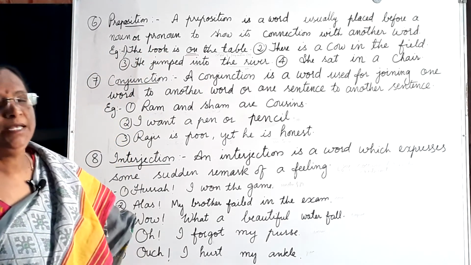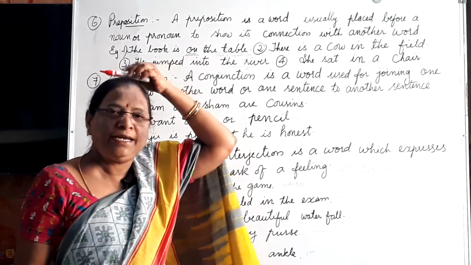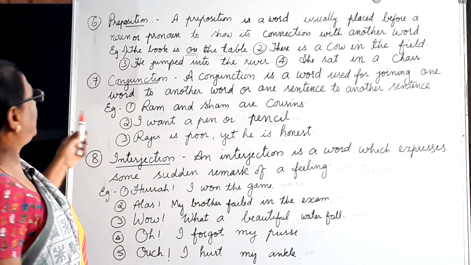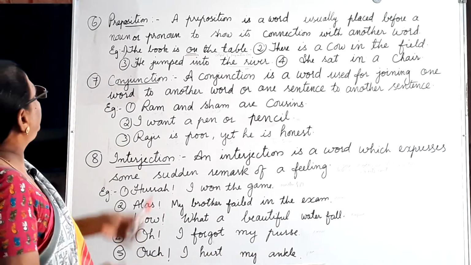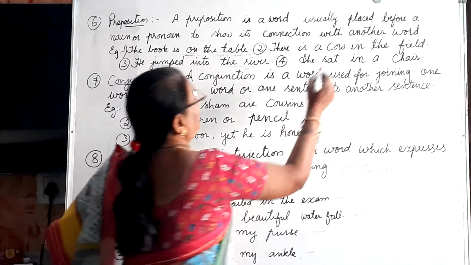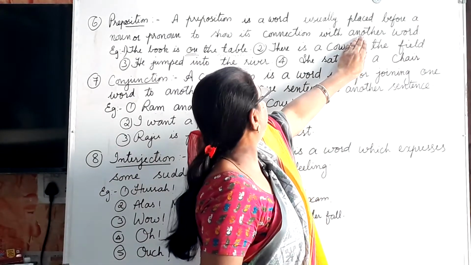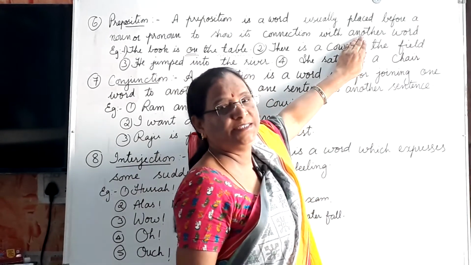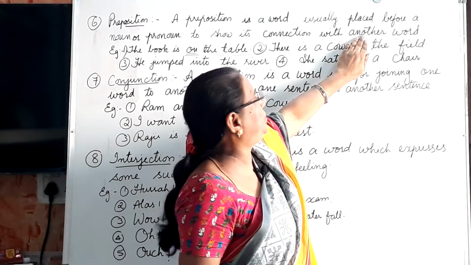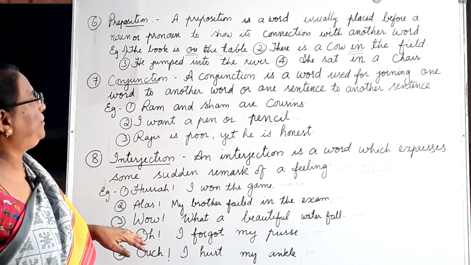For example, the pen is in my hand. The pen is on the head. In that way, it shows the relation, the link between words. Now, the book is on the table. There is a cow in the field. If "in" is missed, there is a cow the field. Is there any meaning? Did you get the meaning if the preposition is missed? No. Without a preposition, it is not a complete sentence.